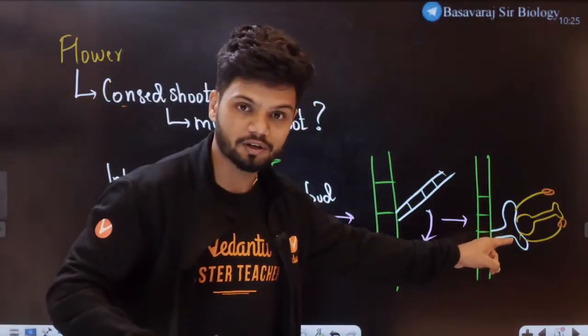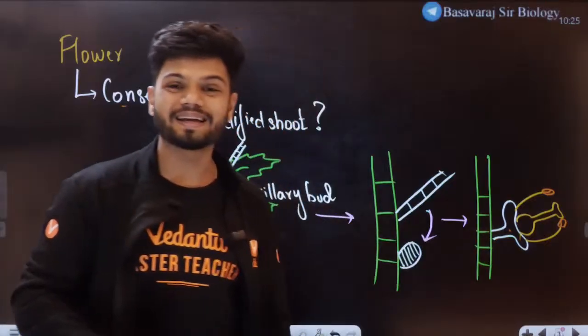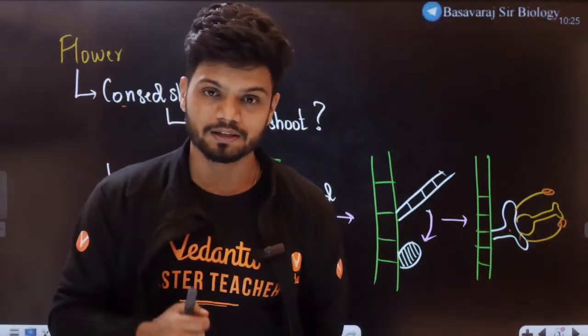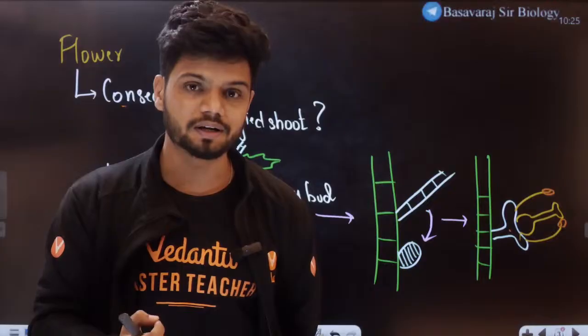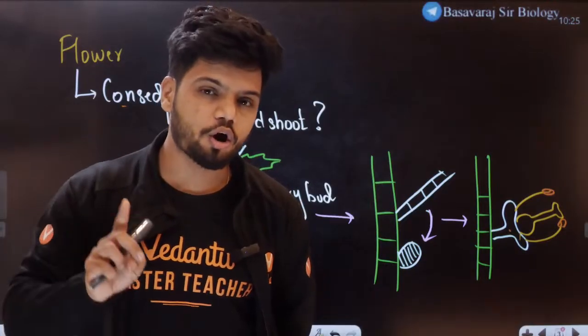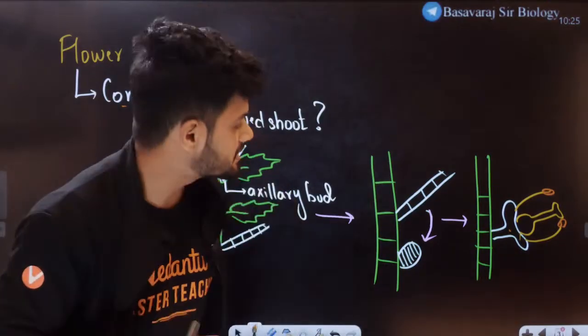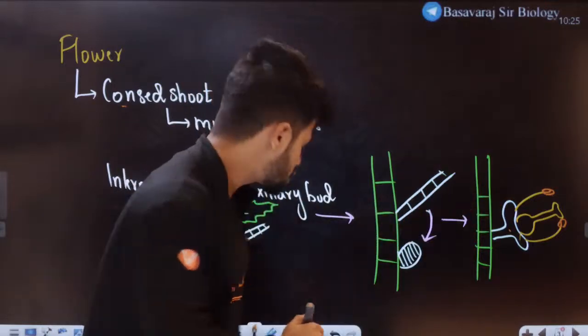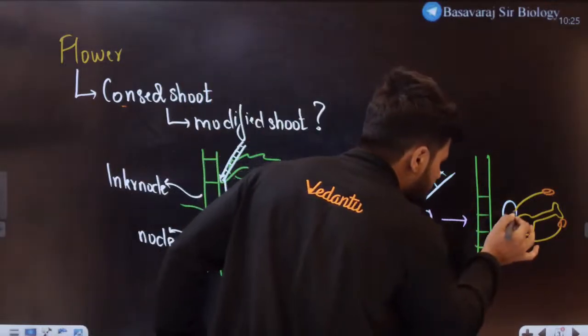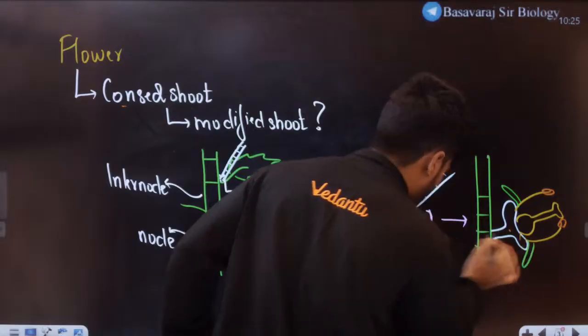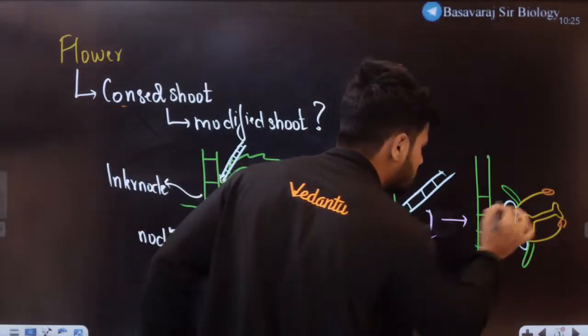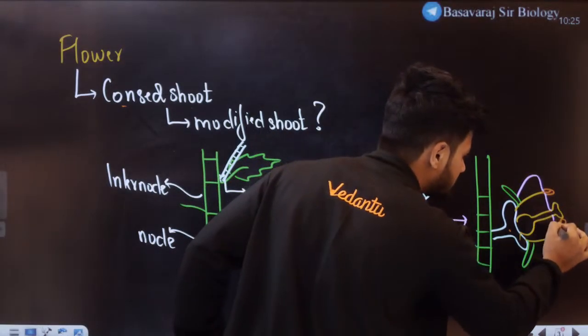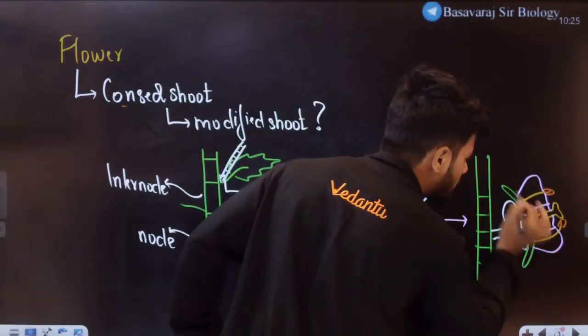This structure right here is nothing but the thalamus. The swollen end of a flower is called a thalamus, and on top of the thalamus we can see the gynoecium, androecium, the sepals, and the petals.